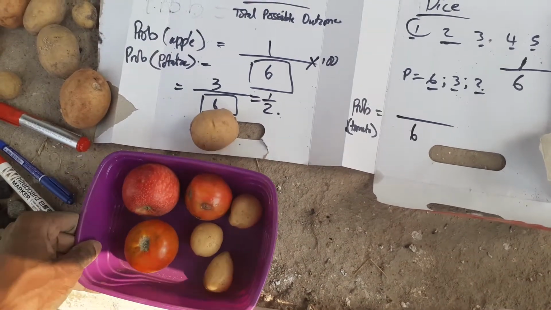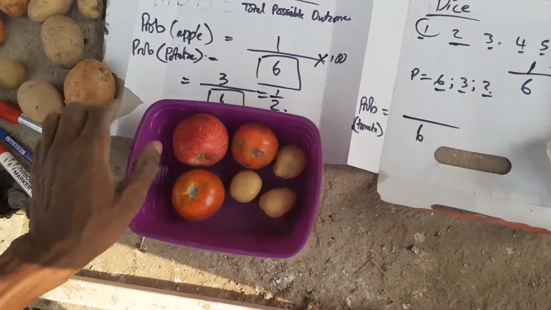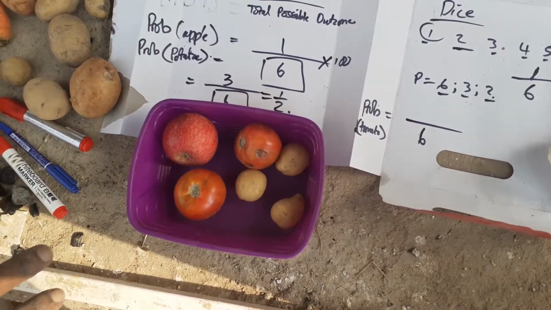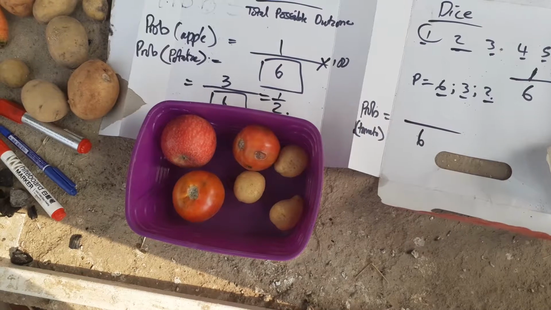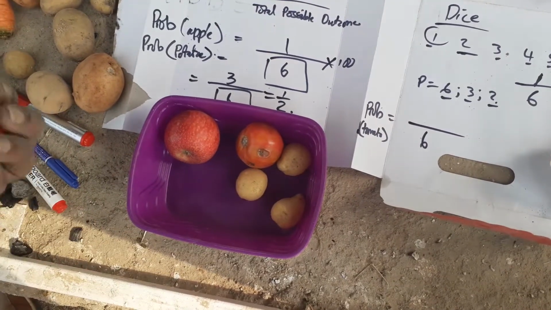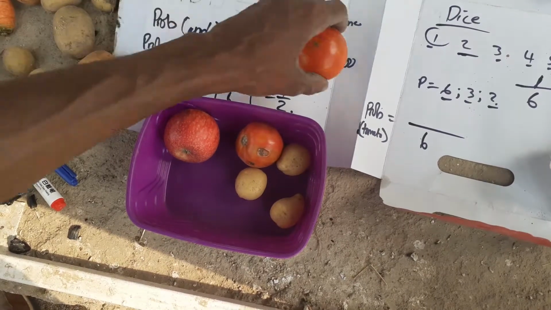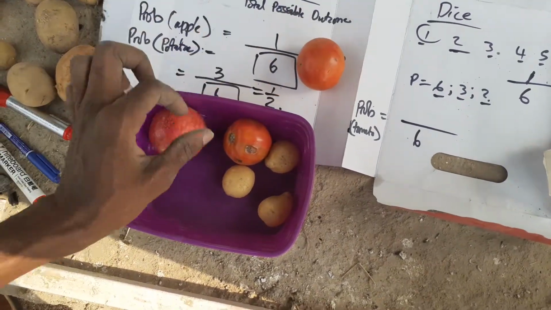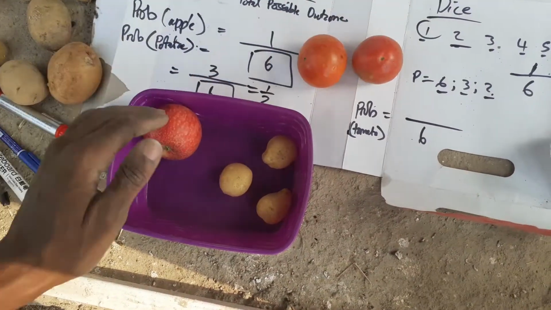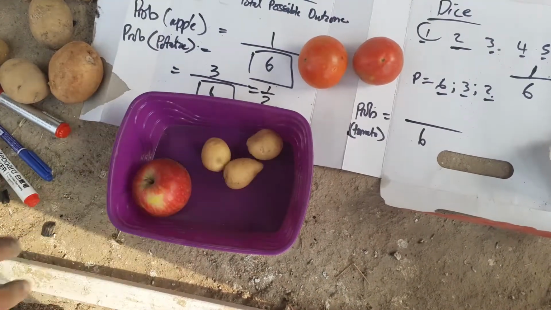Looking at our lunchbox with 6 items, we may pick a tomato once, that's 1, and a second tomato, that's 2, and there are no other tomatoes.